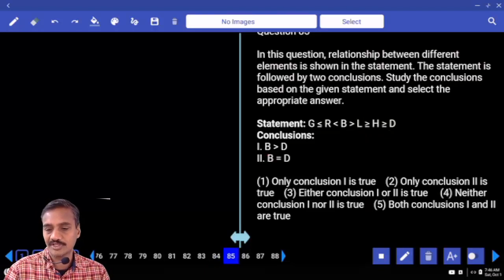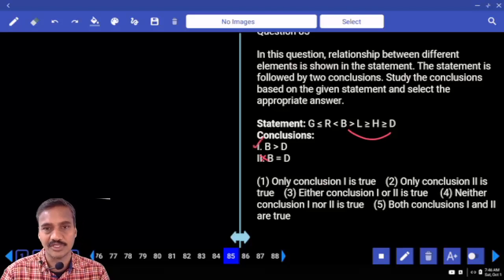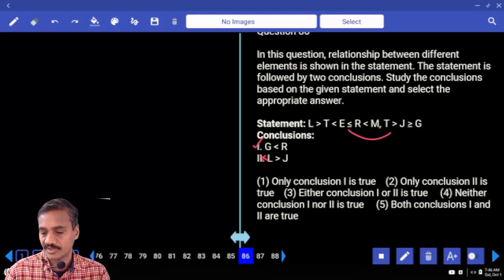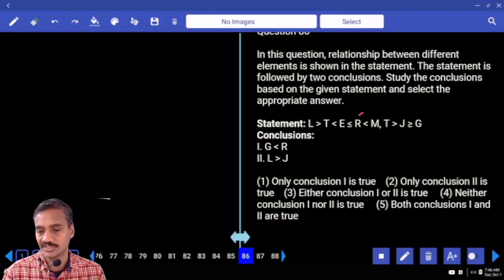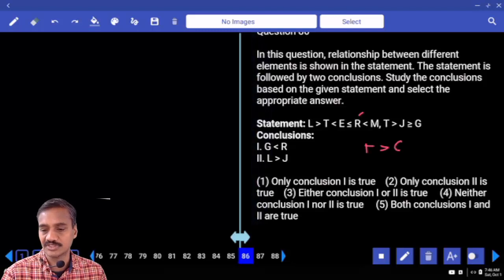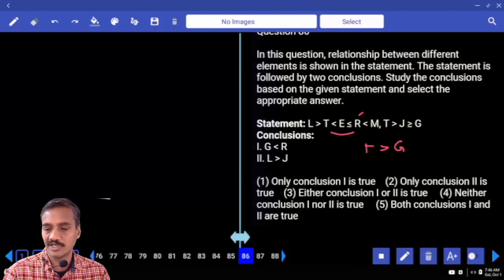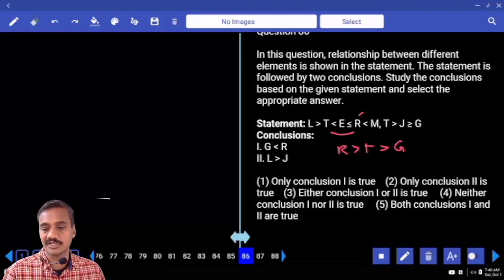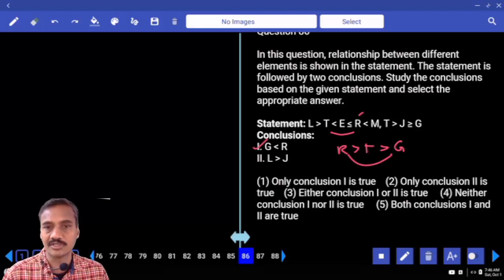Now 85, the relation between B and D. B greater than D, B equals to D is false, B greater than D is true. And 86, G and R is here and G is here. Which element is common? T is common. Now T greater than G, isn't it? And next one, T and R, T lesser than R means R greater than T. R greater than T greater than G, R greater than G, G lesser than R.